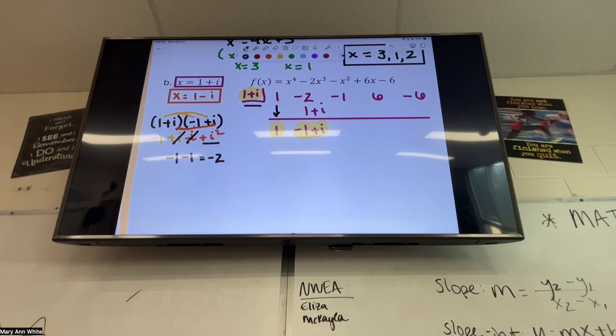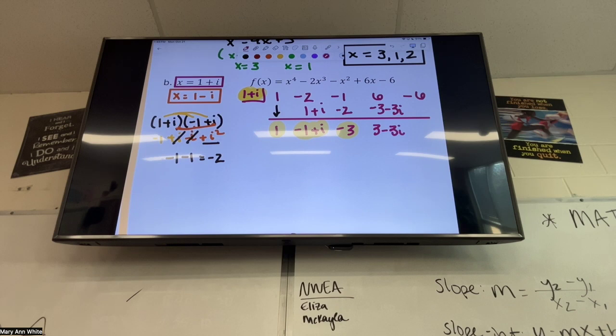Because I have to multiply those two together to get that number right there. And that number is about to be -2. So I get -3. Then we'll do -3 times 1 plus i, which will be -3 minus 3i, which can simplify to 3 minus 3i.